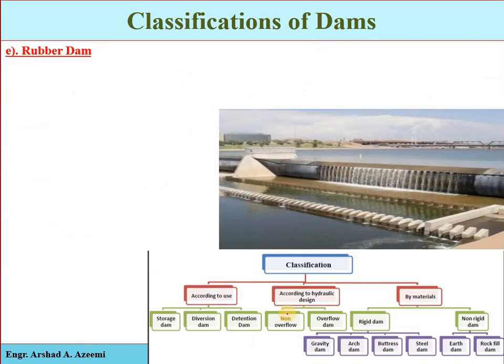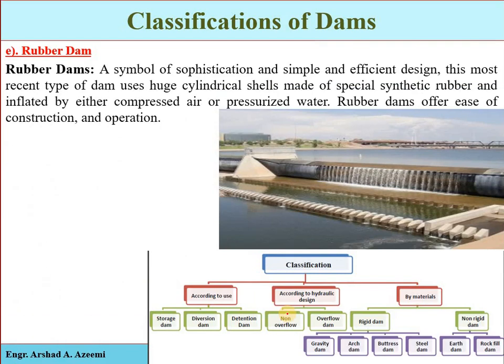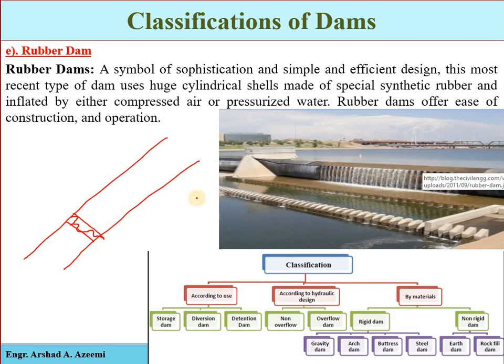Next one we have the rubber dam. As we just have to store the water and control the flow in the natural river, we just have to obstruct it. If a barrier is constructed from a rubber type of material, then it is called a rubber dam. We have a rubber tube, which will be either completely filled with water or concrete, or filled with pressurized air so that the water is obstructed.